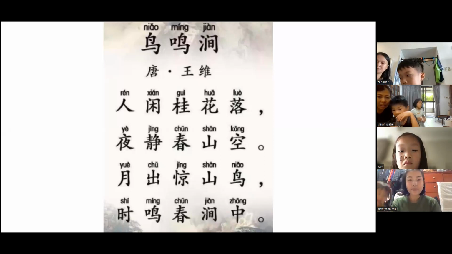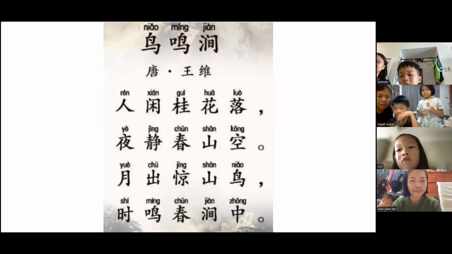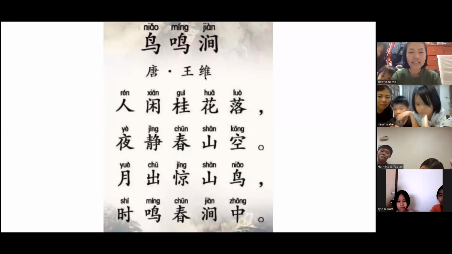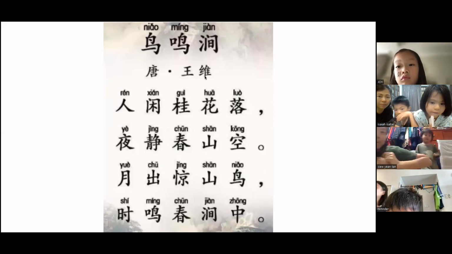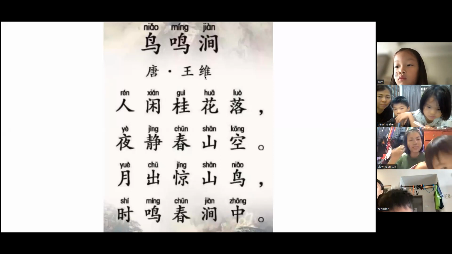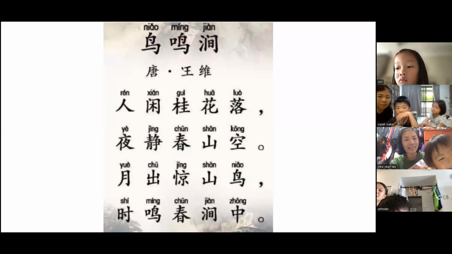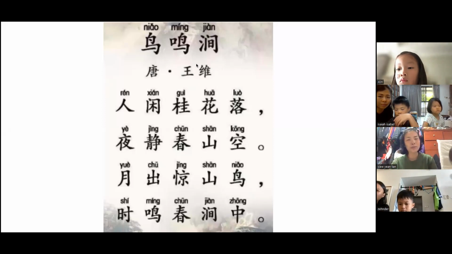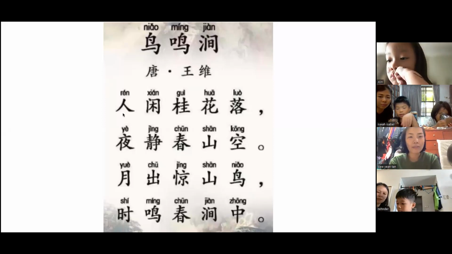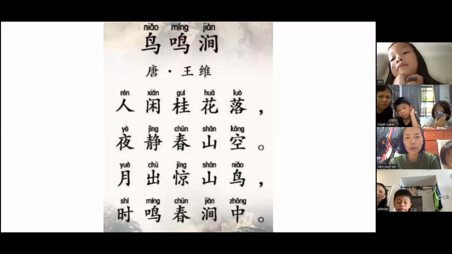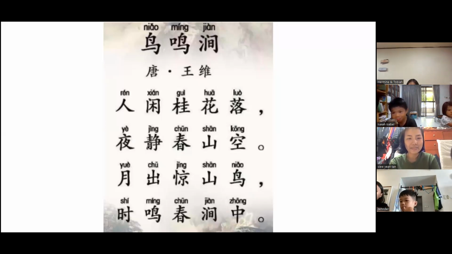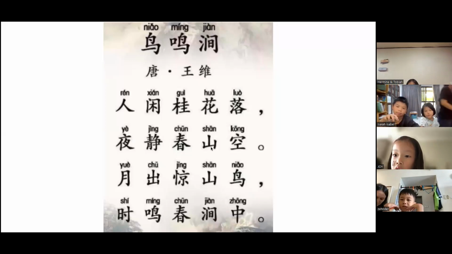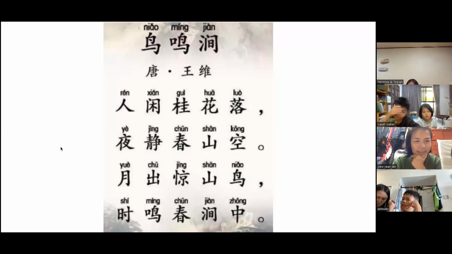Okay, 唐王维. Who still remembers Wang Wei? The last poem that we learned was also written by Wang Wei. Okay, now 人闲桂花落，夜静春山空。Oh, who is that?